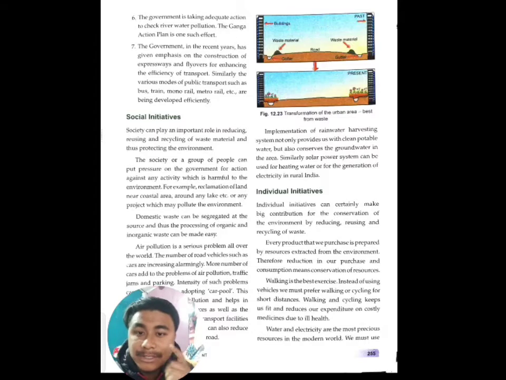So for enhancing the efficiency of transport. Similarly, various modes of public transport such as bus, train, monorail, metro rail have also been developed efficiently. Building expressways, over bridges and flyovers will help in the swift movement of transportation, okay, or the vehicles, so that there are fewer traffic congestions and traffic jams. More traffic jams, more traffic halts, then more pollution. So if there is a smooth flow of transport, then it will also check the level of air pollution to some extent. So the government is also taking initiative in building expressways and flyovers and all.